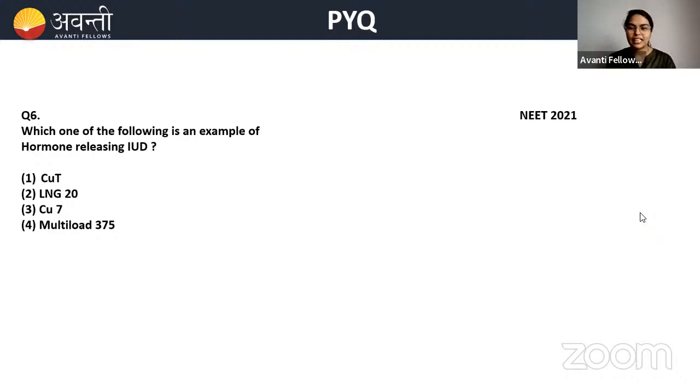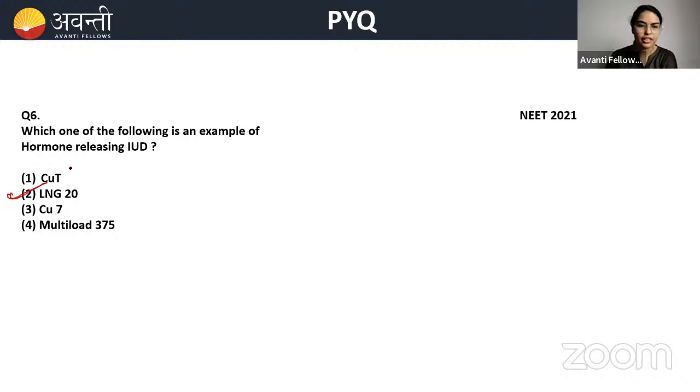Okay. Such an easy question here. Still people are taking time to think. Huh? Don't take so much time to think. It's a very easy question. Which one of the following is an example for hormone releasing IUD? Just now I showed you in the last slide. Okay. So which is the one? It is